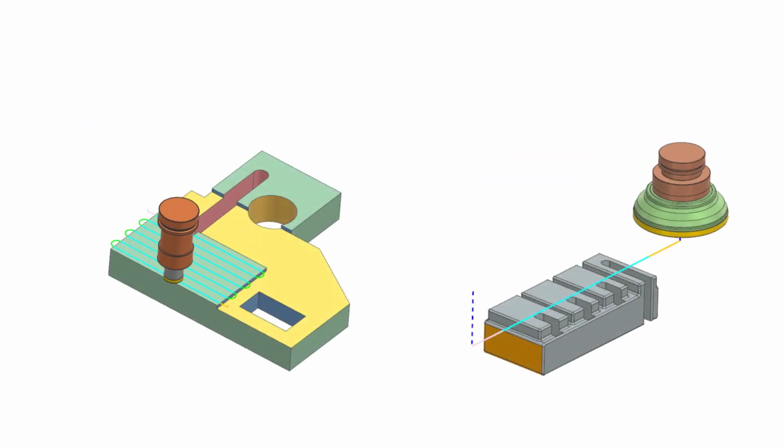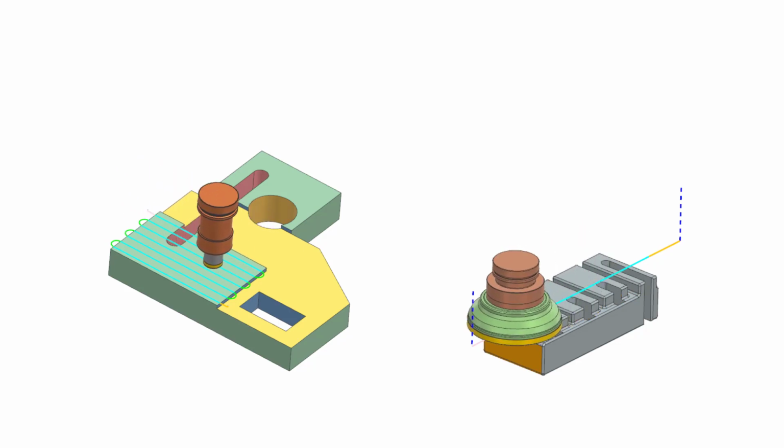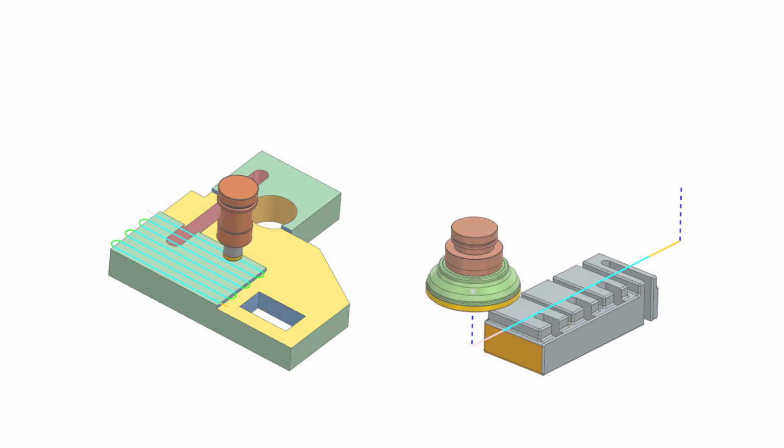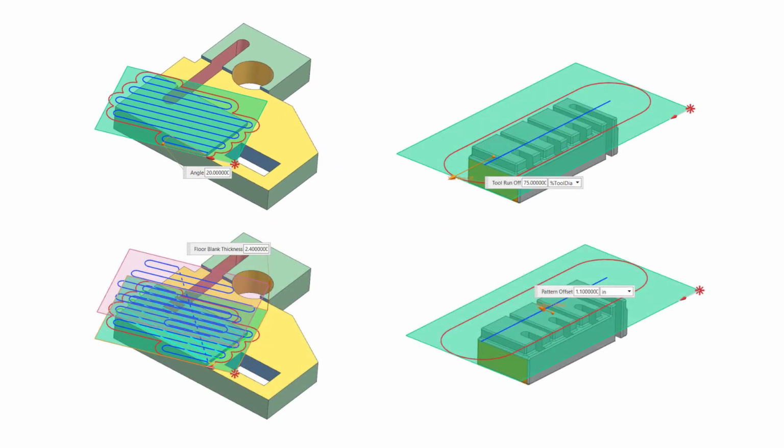The new FaceMill ZigZag operation makes programming simpler through a new interactive graphic user interface that allows you to specify parameters like cut angle, runoff, blank thickness, and pattern offset.